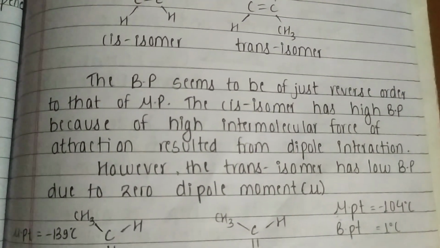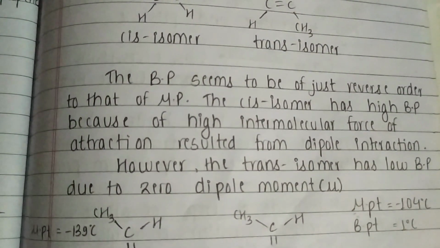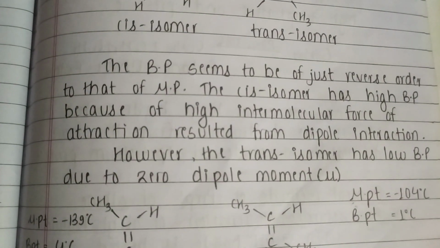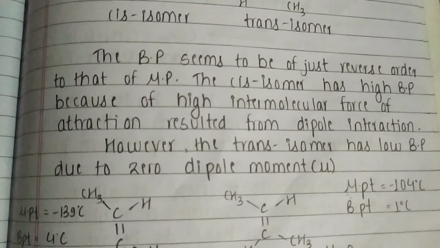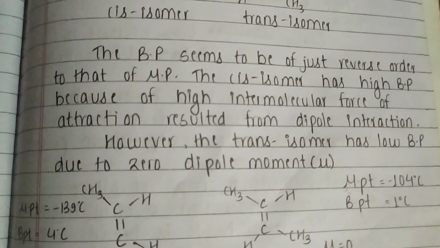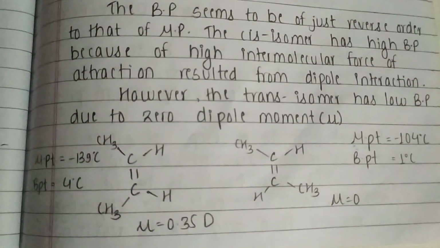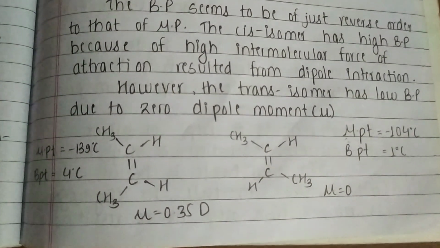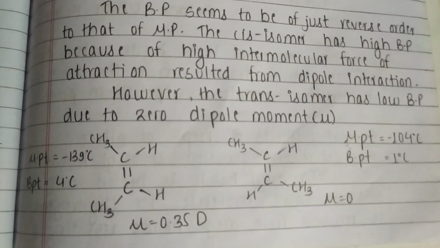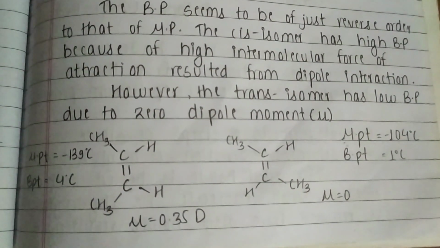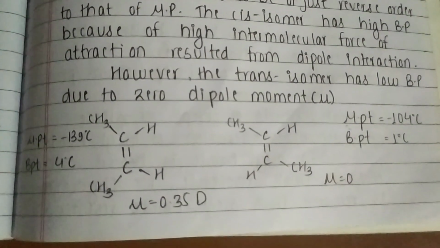Let's read. The boiling point seems to be of just reverse order to that of the melting point. The cis isomer has a high boiling point because of high intermolecular force of attraction resulting from the dipole interaction. However, the trans isomer has a low boiling point due to zero dipole moment, which means the dipole moment of the trans isomer is zero, due to which there is no intermolecular force of attraction, and the boiling point of the trans isomer is less. Now you can see the example.